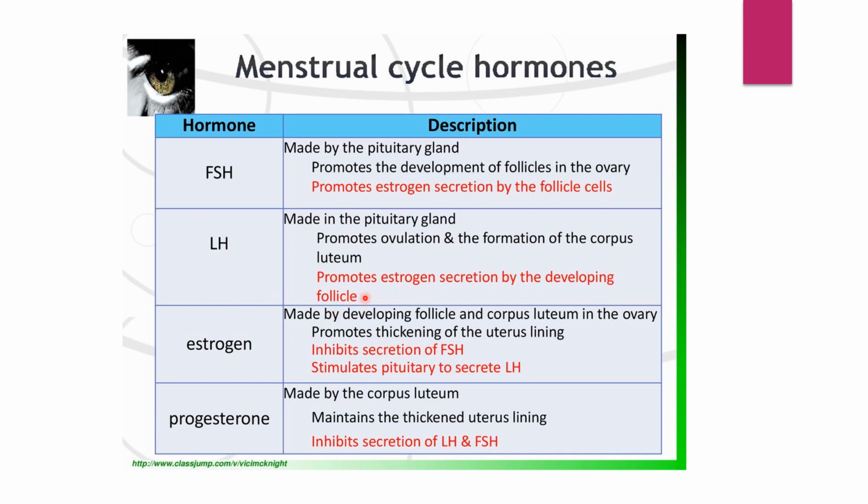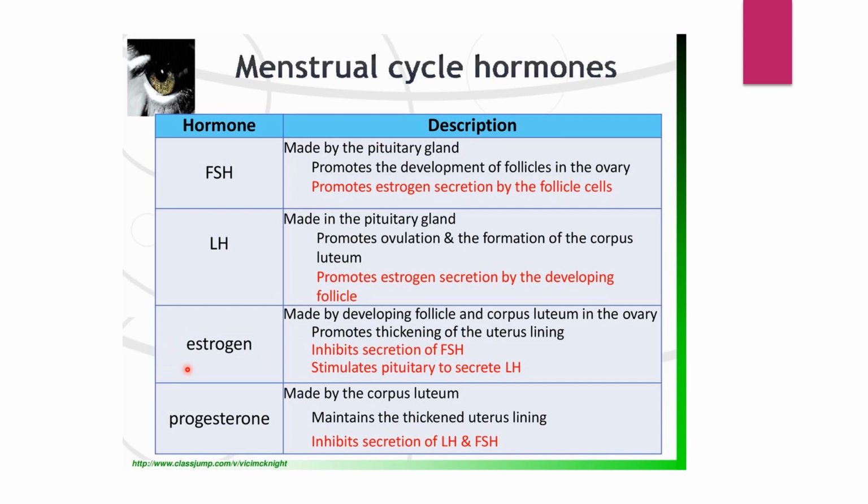At the same time, it promotes estrogen secretion by the developing follicle cells. Next, after LH, it is estrogen. Who makes estrogen? The developing follicle and the corpus luteum in the ovary. It helps in thickening of the uterus lining. Which lining, the endometrium or myometrium? It is the endometrial lining that is thickened because of the secretion of this estrogen hormone.